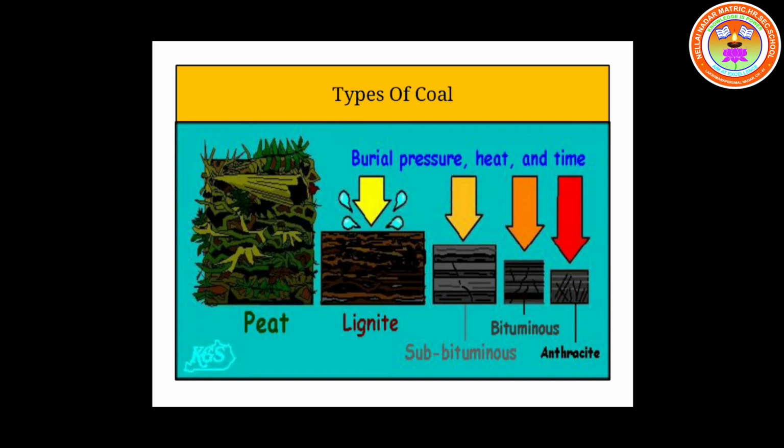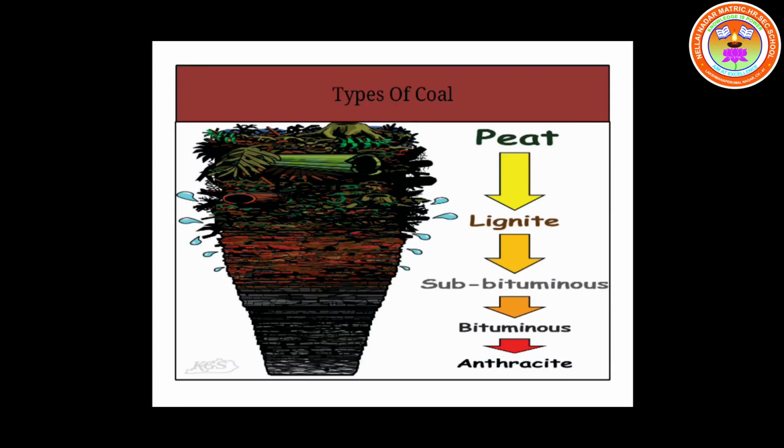Coming to the next category, it is subbituminous and bituminous. Subbituminous coal consists of 35 to 45% of carbon. It is mainly used for electricity generation. It also has a low calorific value.